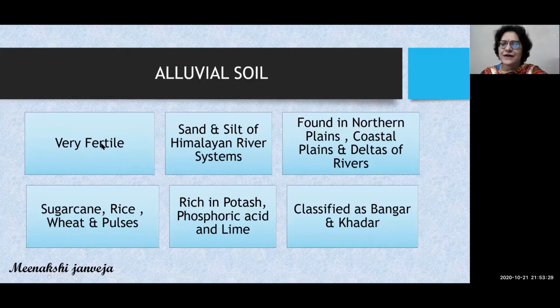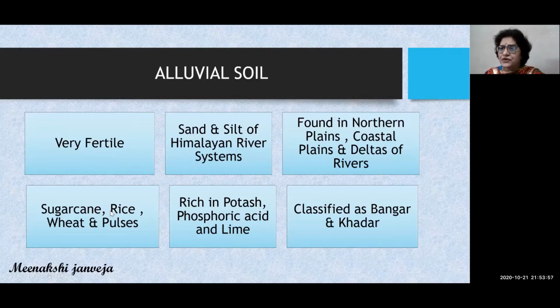First question you ask: which kind of soil is this? The answer is, it's very fertile. How is it formed? It is formed due to sand and silt of the Himalayan river system. Location where it is found: it is found in northern plains, coastal plains, and deltas of rivers.